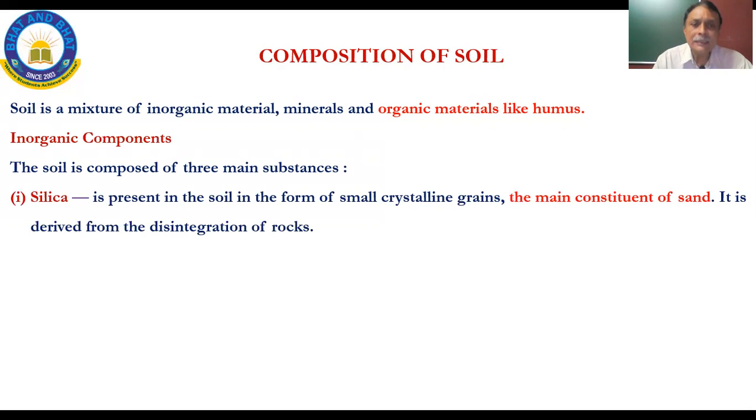The first one is silica. It is present in the soil in the form of small crystalline grains, the main constituent of sand. Sand is 99% silica, and it is derived from the disintegration of rocks. That is the basic source of how silica is present in the soil.